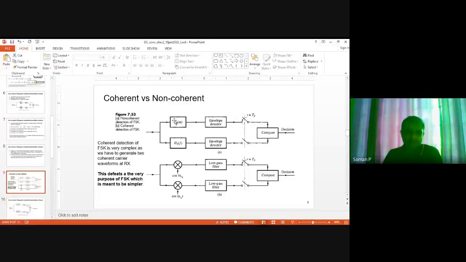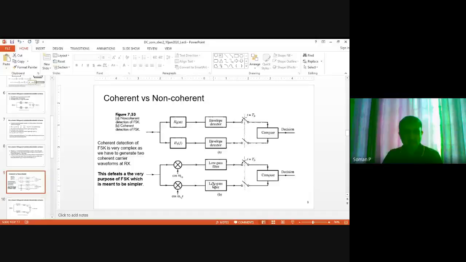This is the filter matched to F1 of T, and this is the filter tuned to F2 of T. If the input signal is cos 2 pi F1 T, the output of this filter will be higher and the output of the envelope detector will be higher. So we say that symbol 1 is transmitted. Otherwise, we say that symbol 0 is transmitted. We sample at t equal to Tb, at the end of each bit time, and decide based on the output of the envelope detector. So this is a simpler architecture.